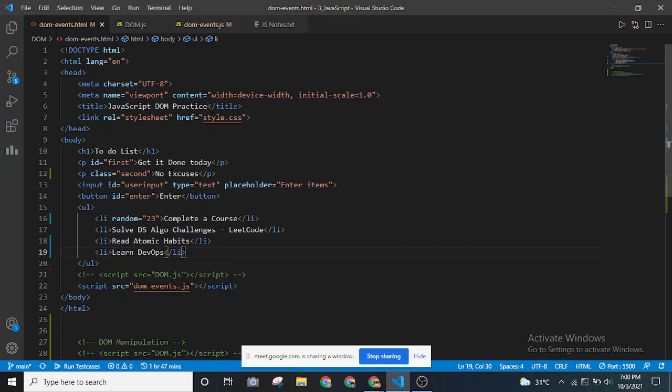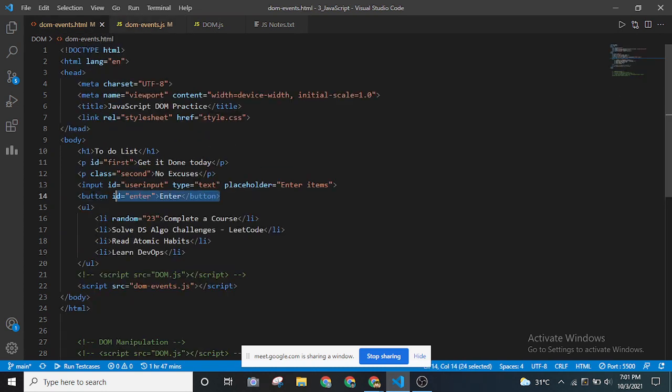The first 3 lines are the DOM selectors that we discussed. You remember? The first one is get element by ID. Whichever element has the ID enter, which is given to the button we had in the website, it will grab that entire element and store it in a variable.